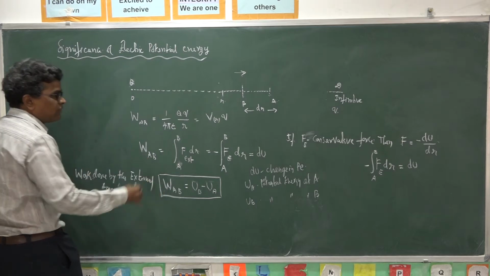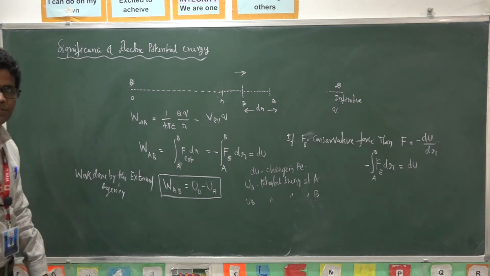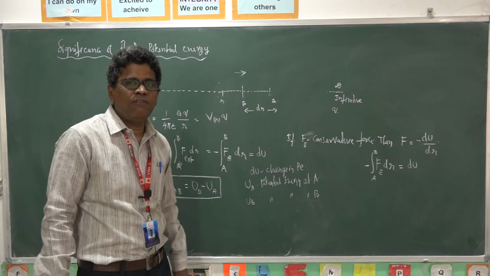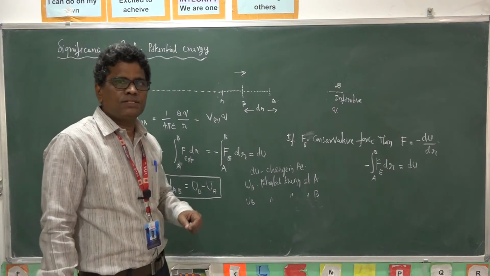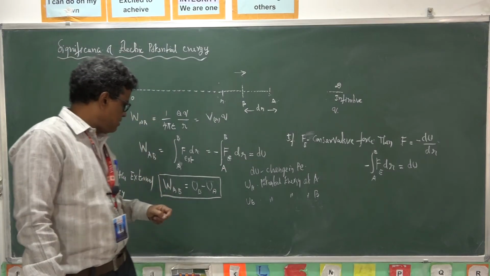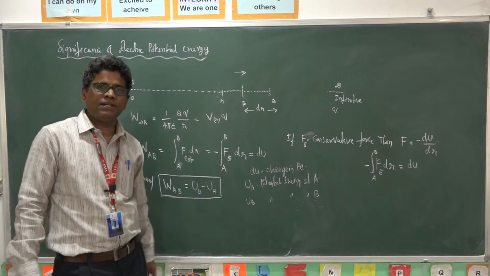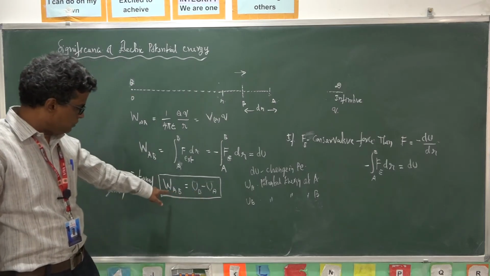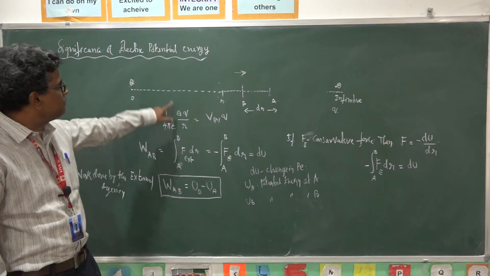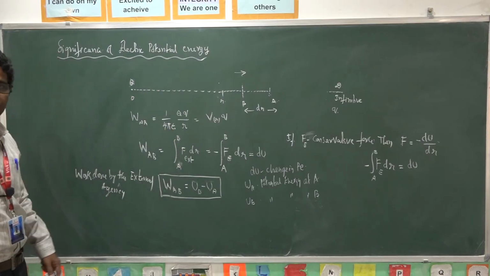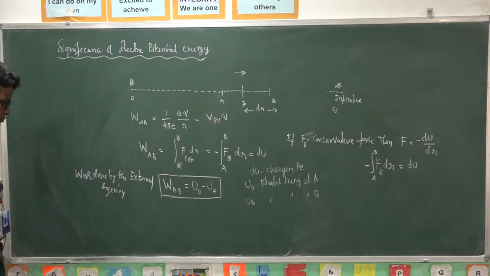This is the significance of potential energy: the absolute value of potential energy has no significance, but the change in potential energy is equal to the work done.